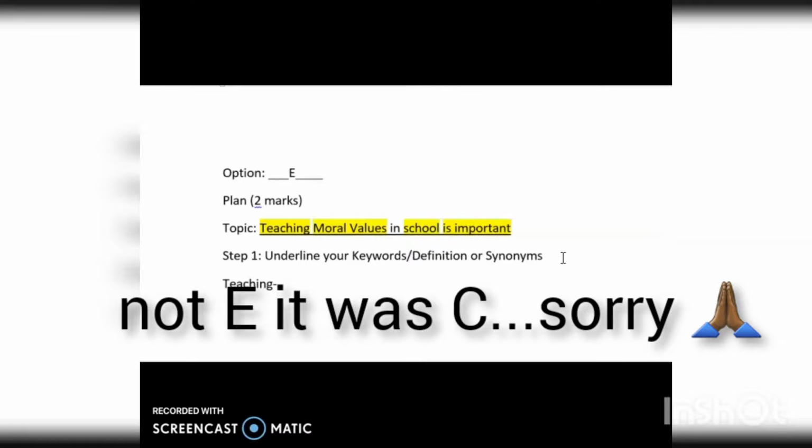You can say our teachers at school, they do the teaching. Teachers in schools. How do they do this? Maybe in our school, every week we have a moral value of the week. So sometimes students stand up and they discuss the moral value of the week.